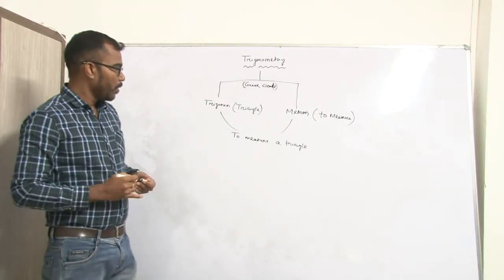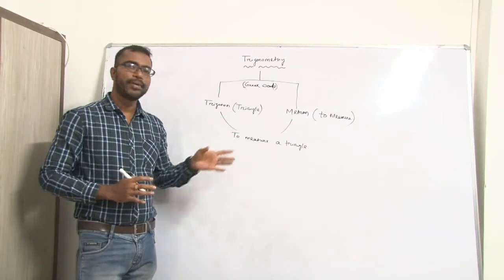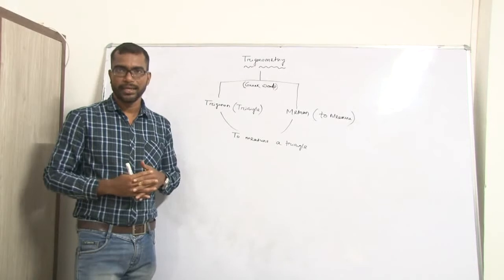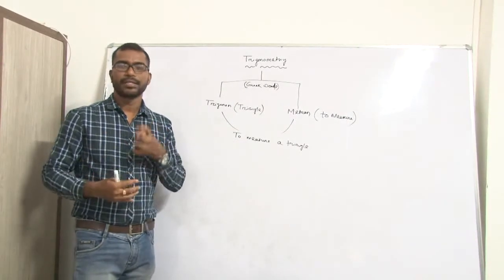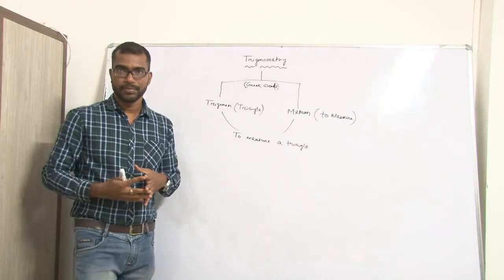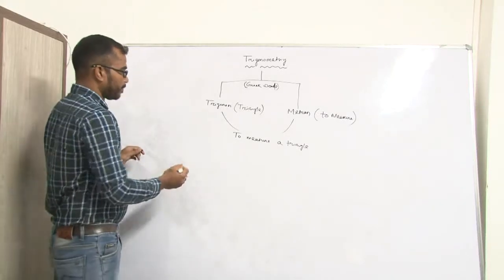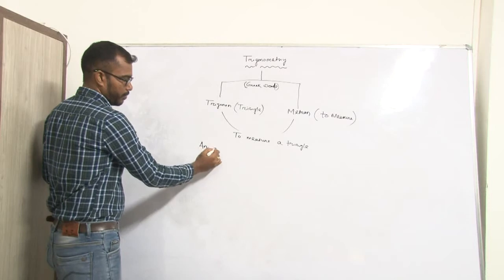As you know, a triangle has three sides and three angles. So first we have to discuss what is an angle.